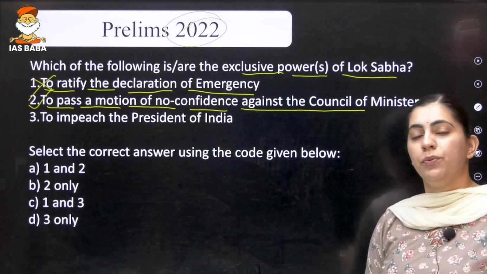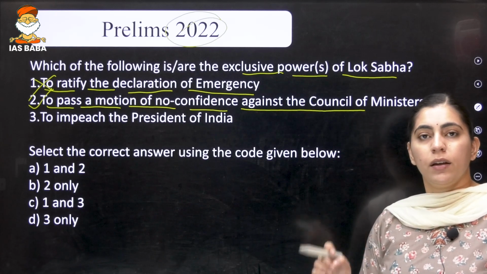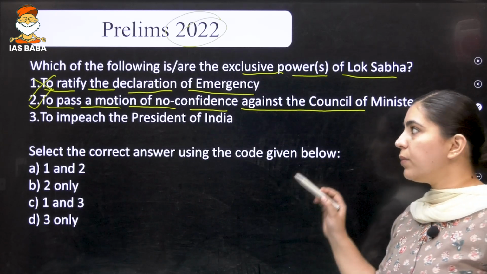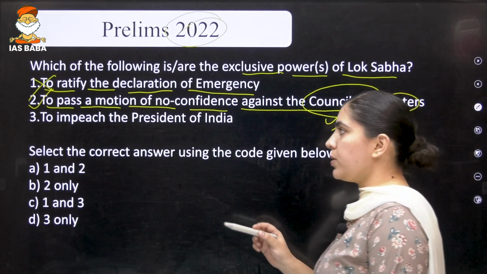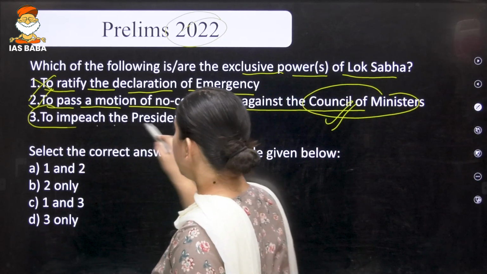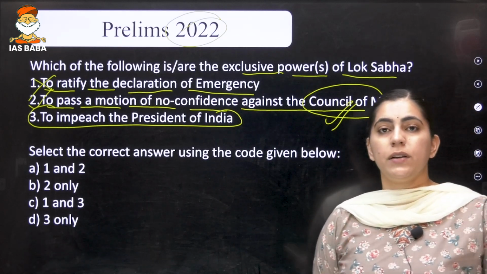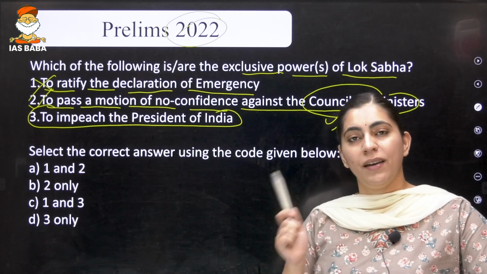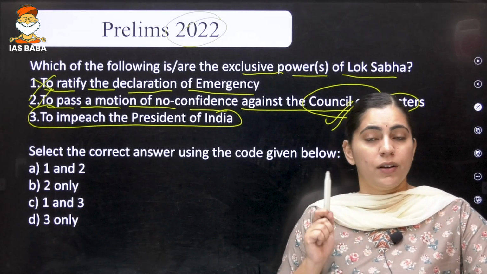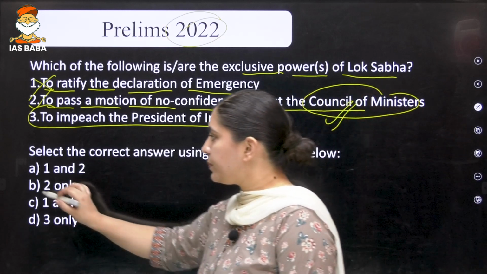I already told you that a no confidence motion can only be passed in the Lok Sabha against the Council of Ministers. Again, it is the exclusive power of the Lok Sabha. As well as to impeach the President of India. Again, in order to impeach the President of India, both the houses, Rajya Sabha as well as Lok Sabha, enjoy equal power. So, this is not the exclusive power of Lok Sabha.